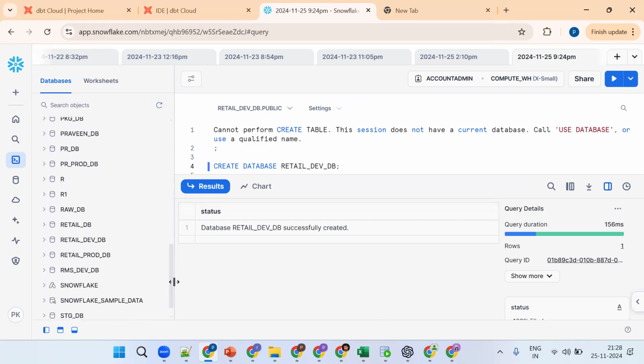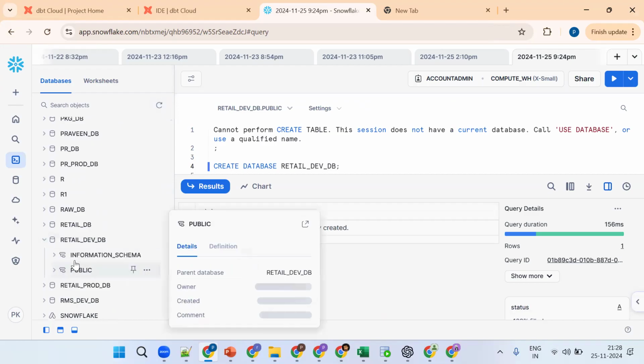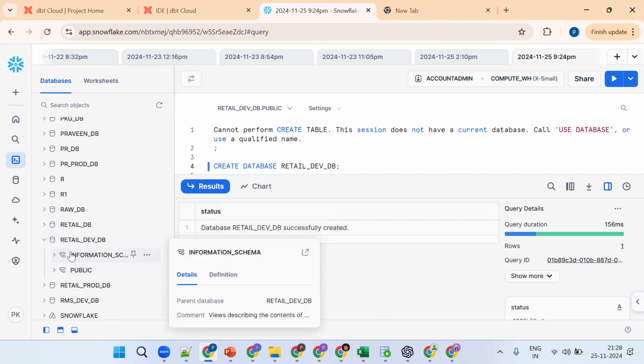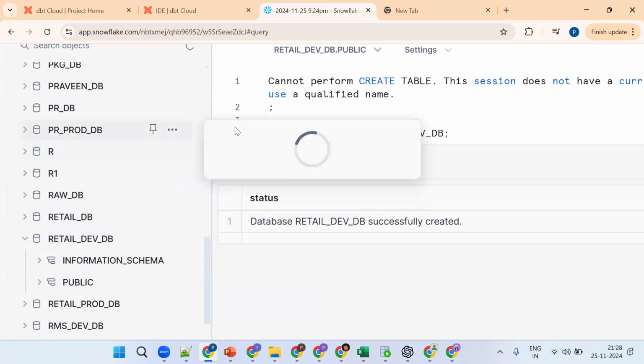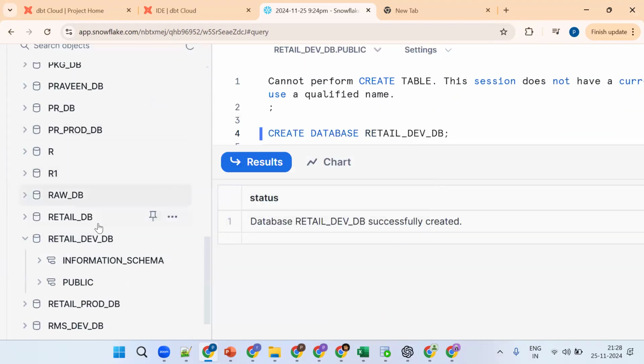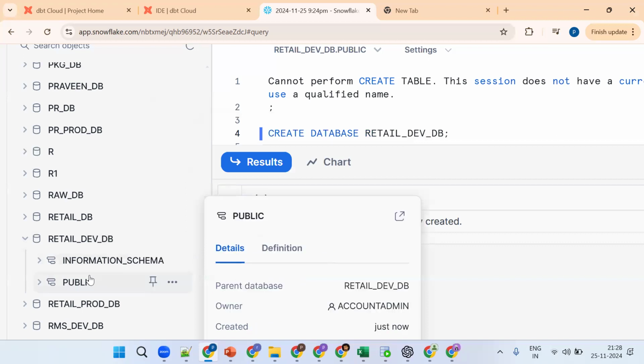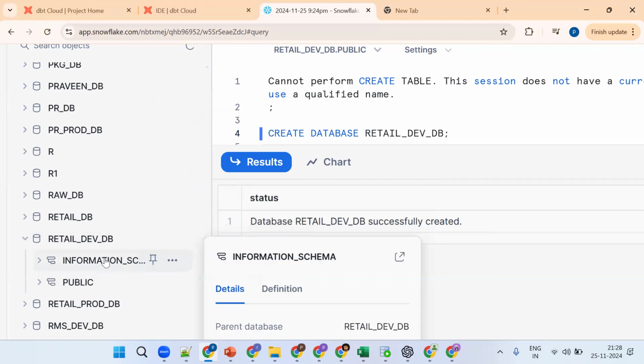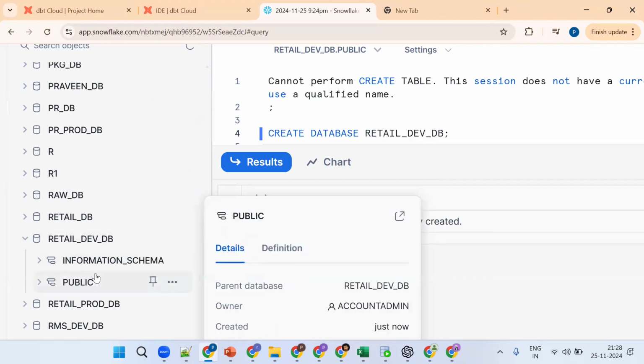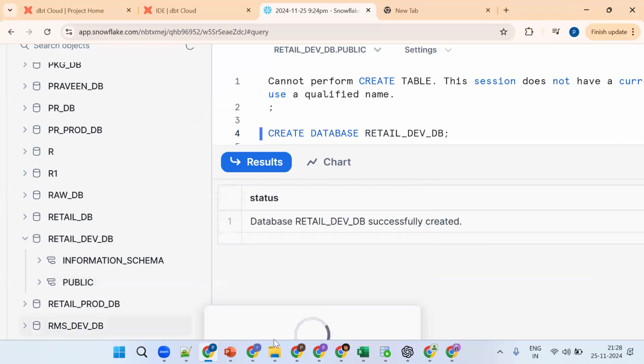Okay, see, go to retail dev DB. There is the public schema and the information schema. The information schema is the metadata information, handled by Snowflake. The public schema is handled by us. Whenever you create any database, by default two schemas are created: information schema and public schema. Public schema is where we need to create the objects. Information schema is maintained by Snowflake.